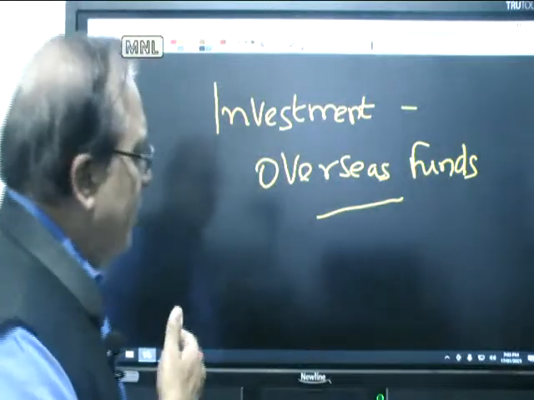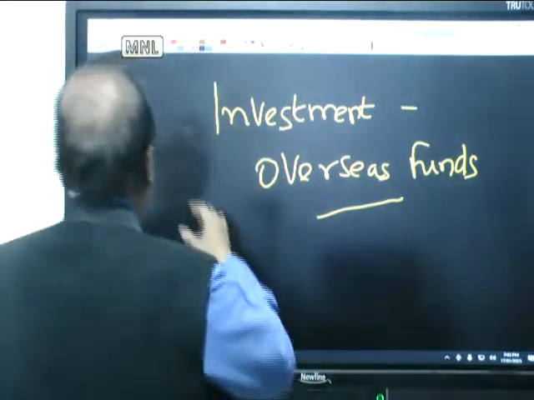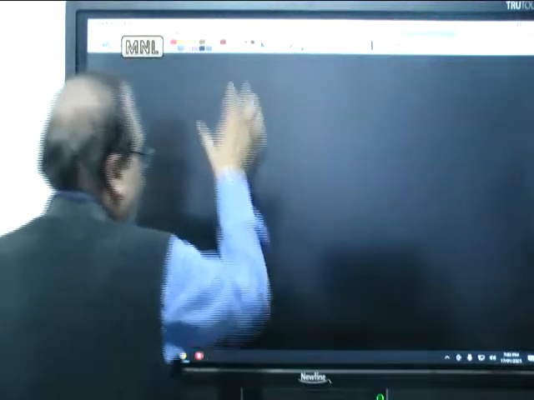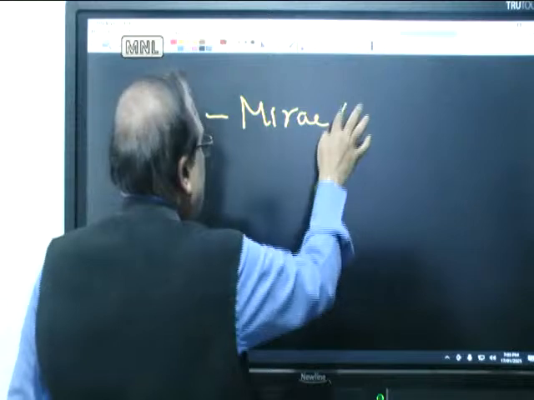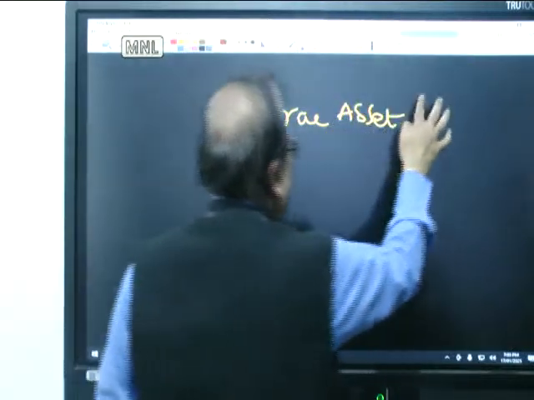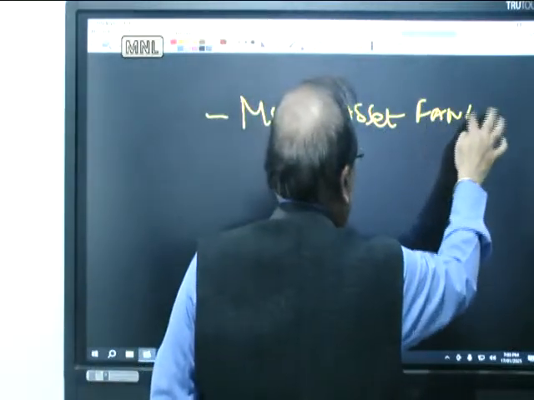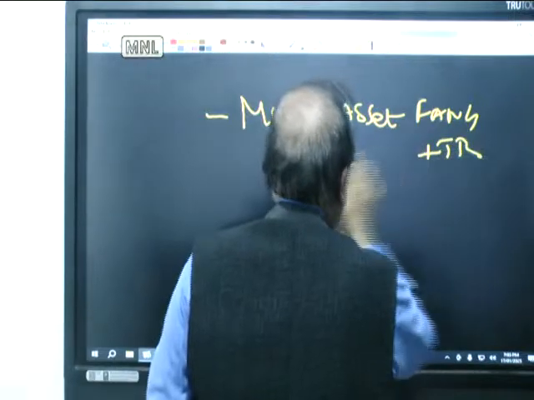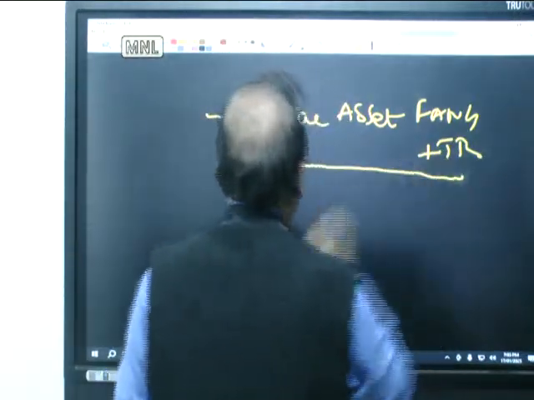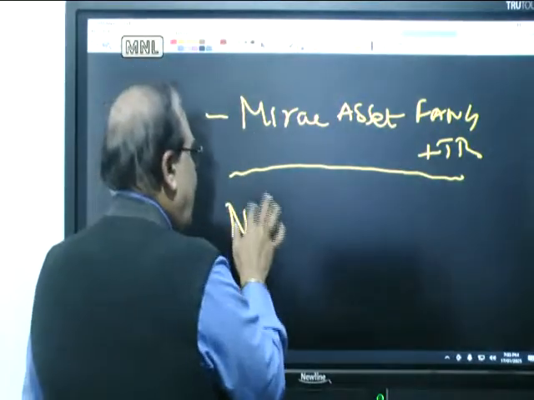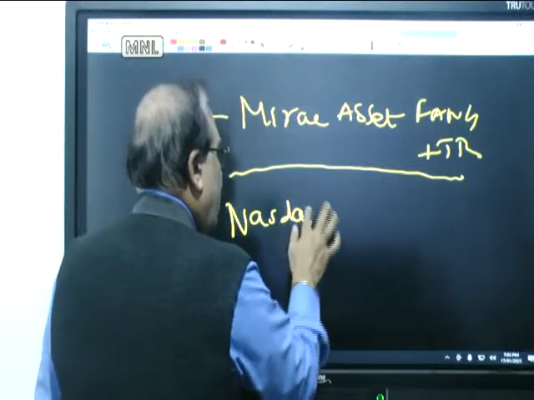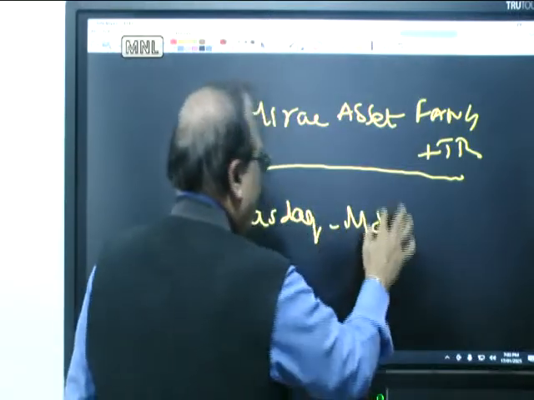Now there are many overseas mutual funds there. I will list out some of those. I will show that. But in that, the top ones are Mirae Asset FANG plus total return. This is that one amount which is there. Okay. Then we have got a NASDAQ fund. There are some in this, you can have Motilal Oswal NASDAQ fund.